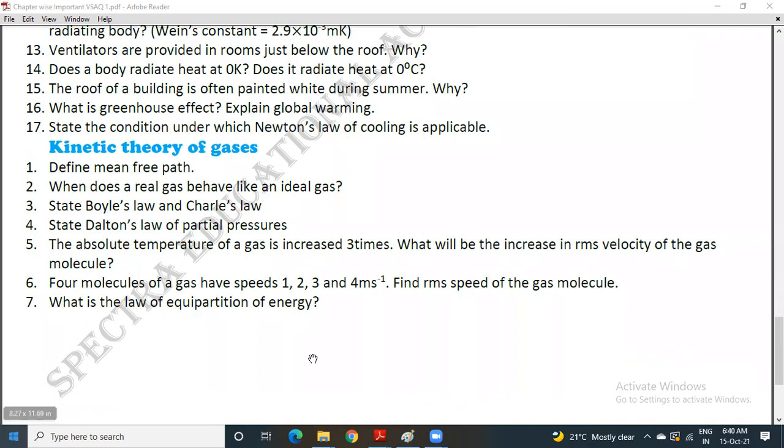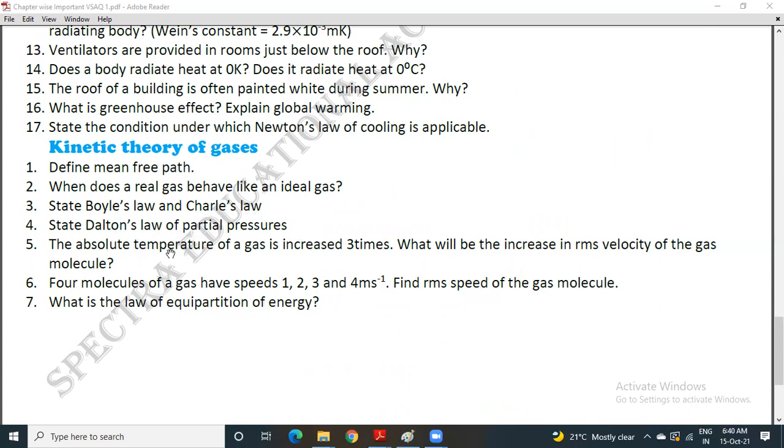And from the last chapter, that is kinetic theory of gases, the first question is define mean free path. Second, when does a real gas behave like an ideal gas? Third, state Boyle's law and Charles' law. Fourth, state Dalton's law of partial pressures.